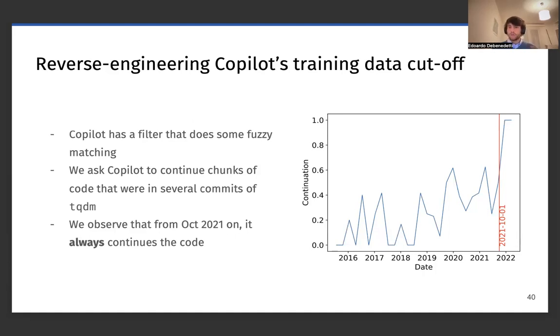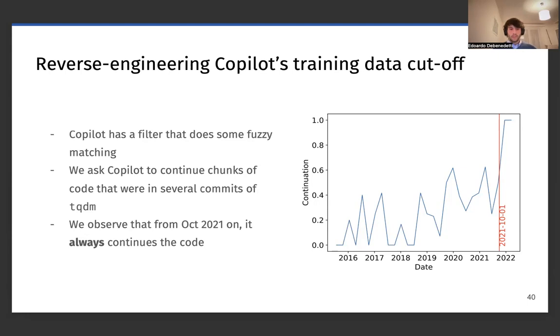We know from Copilot's official documentation that Copilot implements a filter to prevent copyright issues for people who use Copilot for the company they work for. However, we don't know exactly how it works. It's probably doing some sort of fuzzy matching.